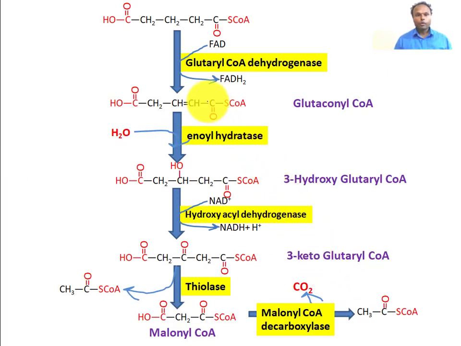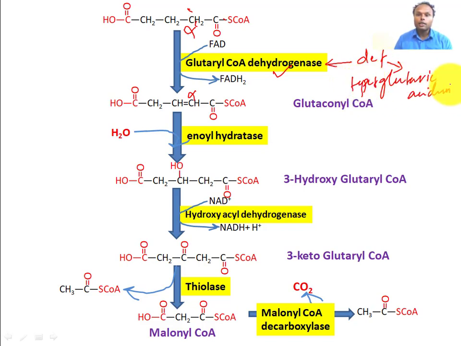Let's see the reaction. So glutaryl coenzyme A dehydrogenase catalyzes the conversion of glutaryl coenzyme A into glutaconyl coenzyme A. This dehydrogenase inserts a double bond at the alpha carbon. The carbon attached to the functional group is called the alpha carbon. And this enzyme is a very important enzyme because deficiency of this enzyme is related to glutaric aciduria type 1.